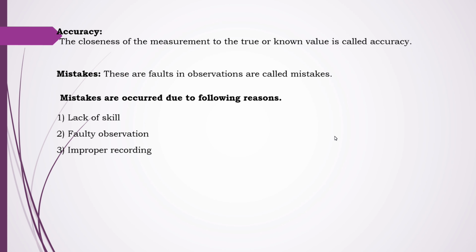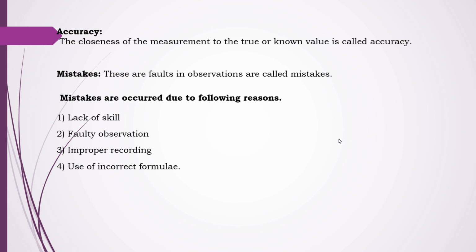Next is improper recording. Improper means not in a sequential manner. If he is not measuring the given object or the quantity in the experiment correctly, that is known as improper recording. And hence we say that mistakes are due to lack of skill, faulty observation and improper recording.